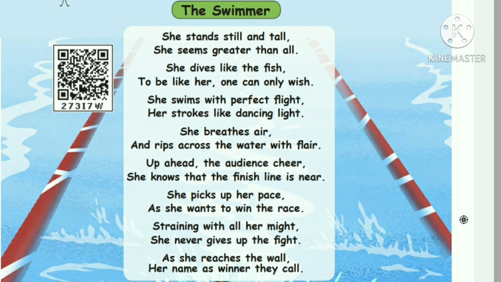She breathes air and drips across the water with flair. Up ahead, the audience cheer. She knows that the finish line is near. She picks up her pace as she wants to win the race. Straining with all her might, she never gives up the fight. As she reaches the wall, her name as winner they call.